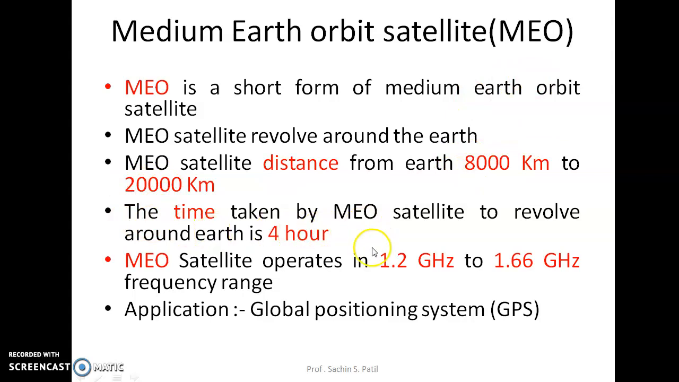The time taken by an MEO satellite to revolve around the Earth is 4 hours. An MEO satellite operates in the 1.2 gigahertz to 1.6 gigahertz frequency range. This is the frequency range of that satellite. What is the application of an MEO satellite? Global positioning system, GPS. This is the main application of an MEO satellite.